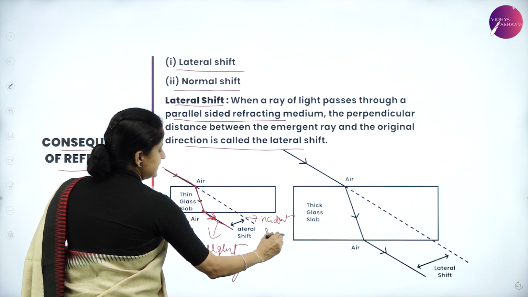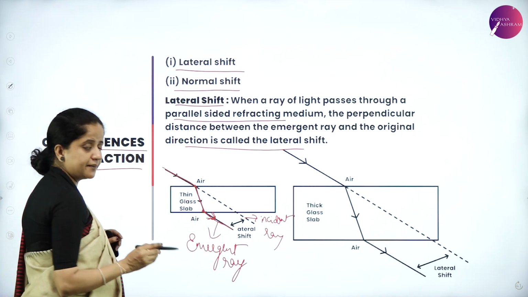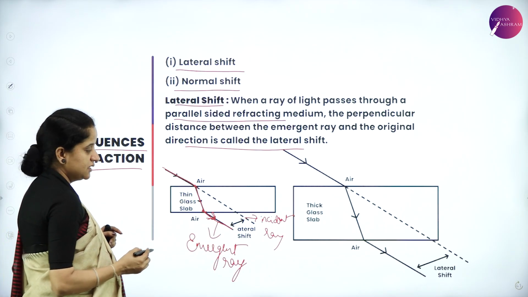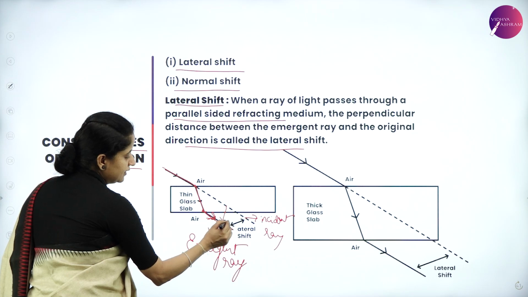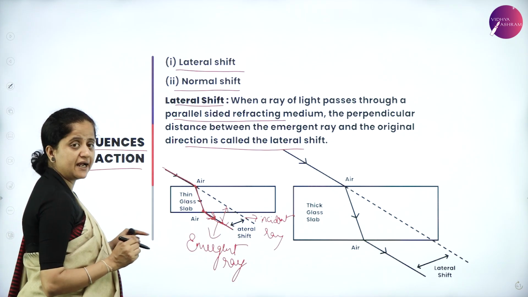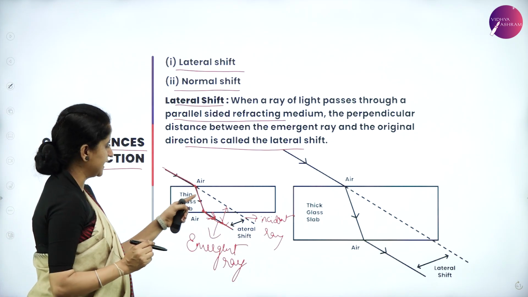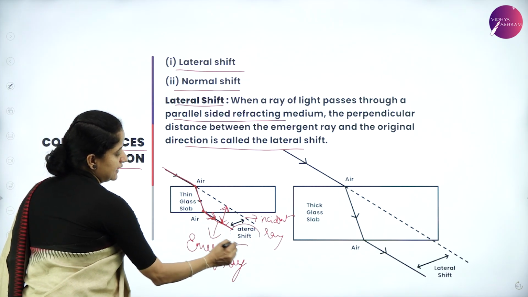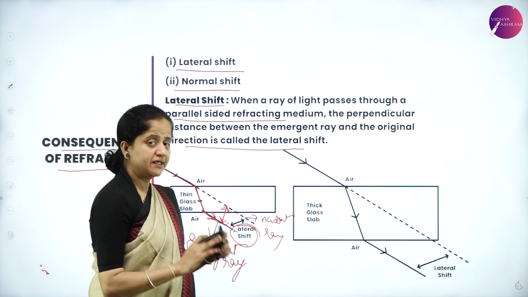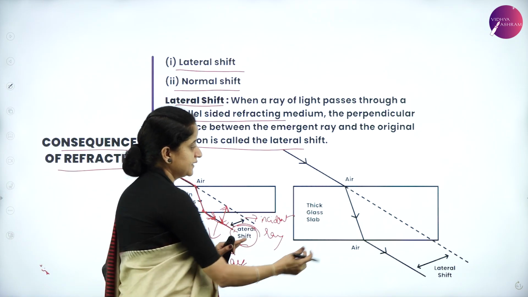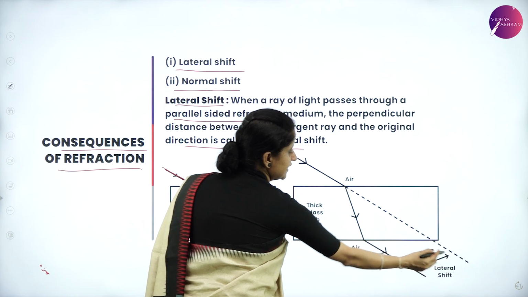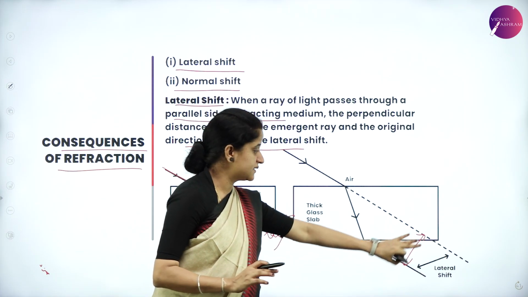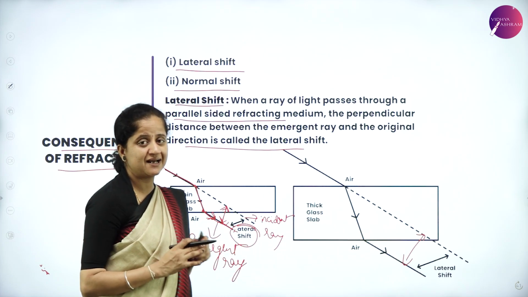Now this is the actual path of the incident ray, but after undergoing refraction, the ray is emerging out in this way. So now if you calculate the perpendicular distance between the original direction of the incident ray and the emergent ray, this perpendicular distance gives us lateral shift. You can even refer to this diagram, you will understand this is the original direction of the incident radiation and this is the emergent ray. The perpendicular distance between these two rays gives us lateral shift.